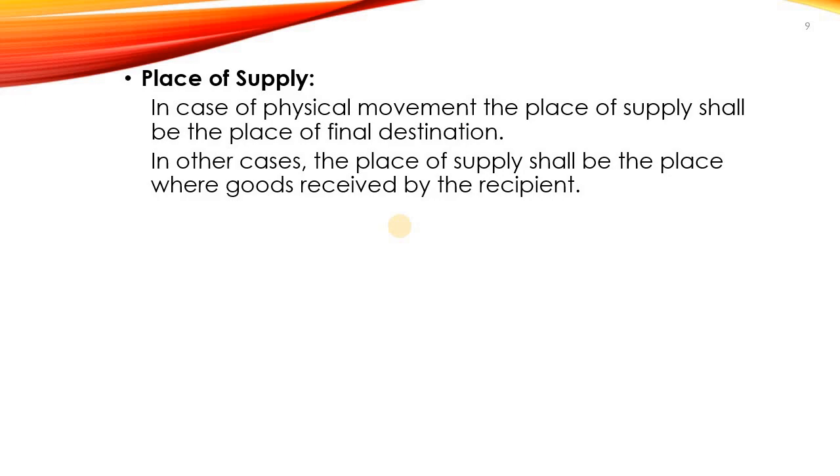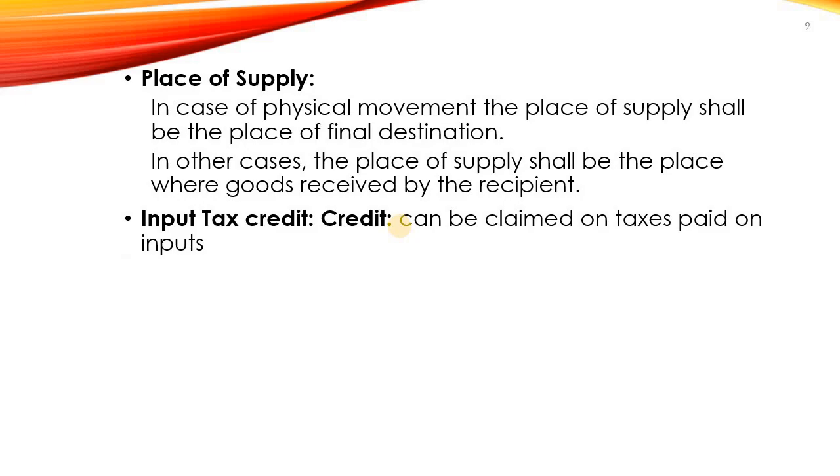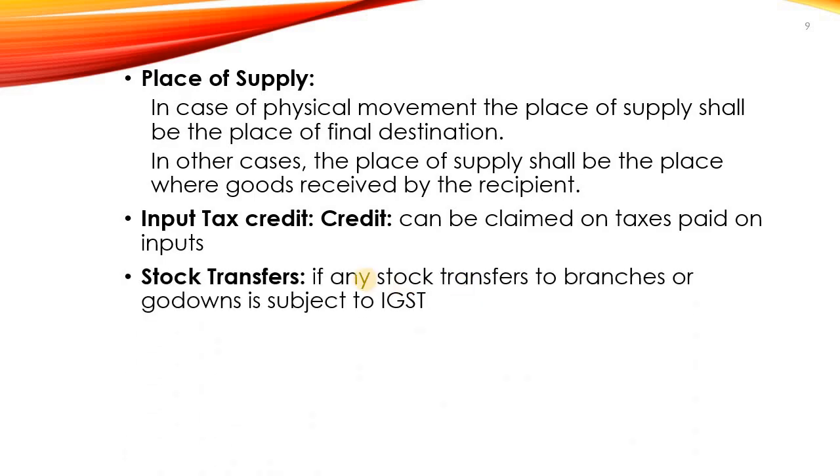For example, a Karnataka person may be residing in Kerala. So even though he is from Karnataka, he is receiving the goods in Kerala. That's why Kerala will be the place of supply. Then input tax credit. Here also credit can be claimed on the taxes paid on purchases, that is inputs, and that can be deducted from the taxes paid on output. Then stock transfers.